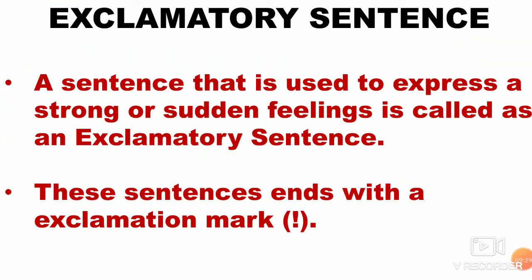Next, exclamatory sentence. This is the last kind of sentence. A sentence that is used to express a strong or sudden feeling is called an exclamatory sentence. These sentences end with an exclamation mark. So children, whenever a sentence is used to express a strong or sudden feeling, then these types of sentences are said to be exclamatory sentences. And these exclamatory sentences will always end with an exclamation mark.